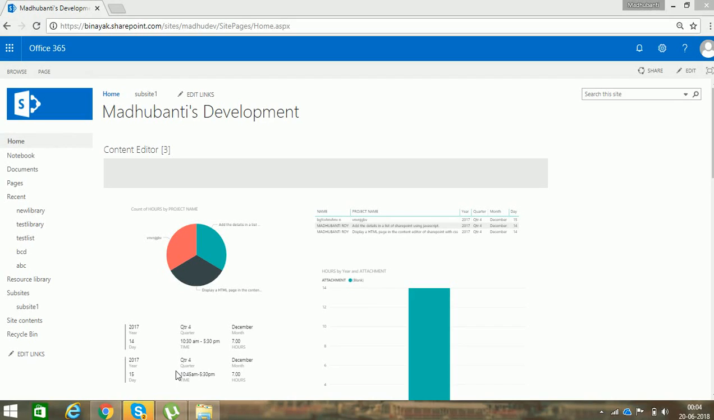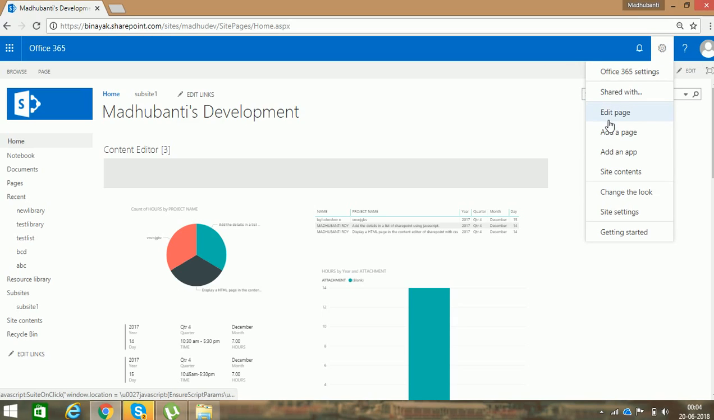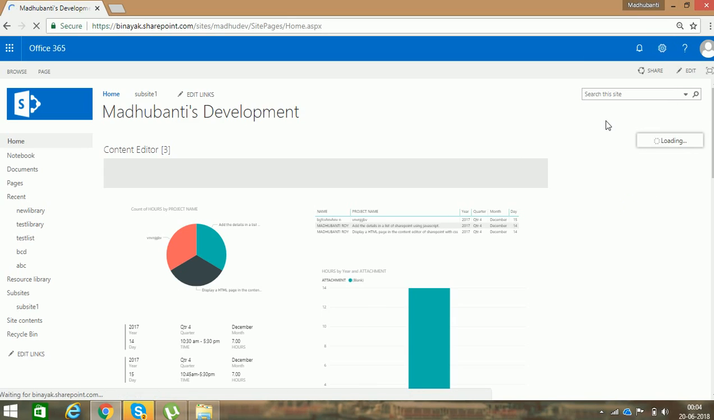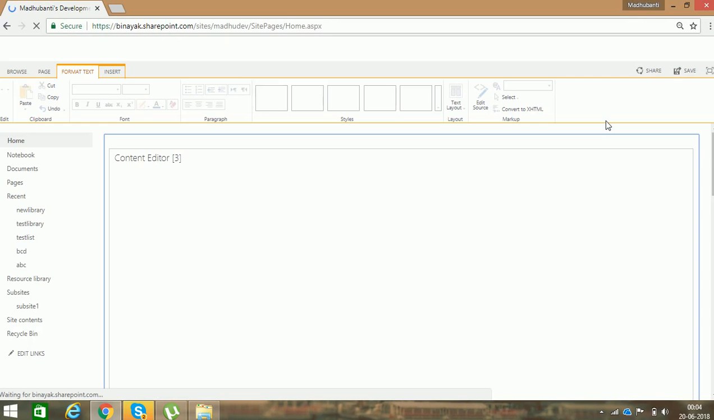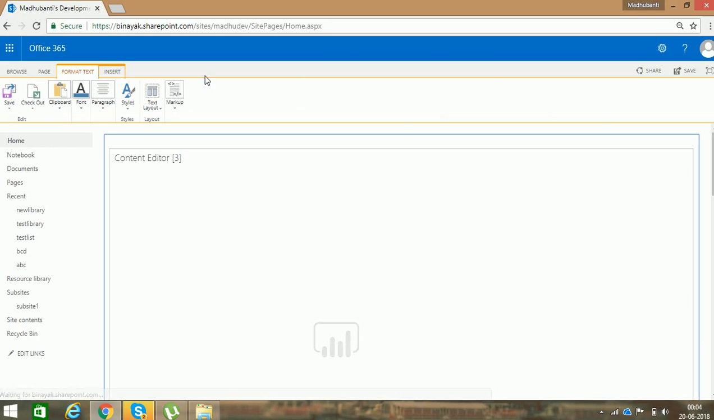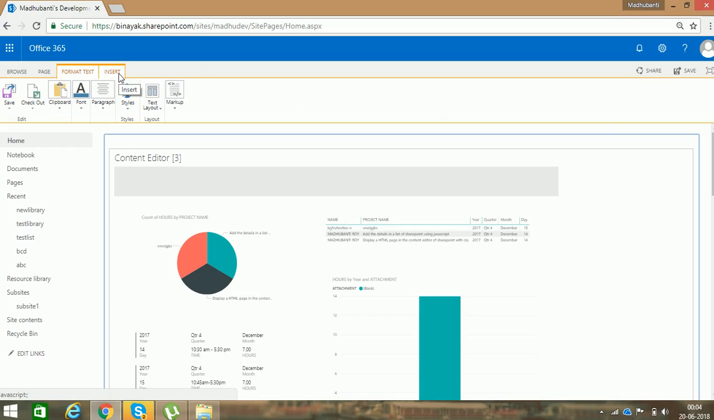Today's tutorial is about how to add a web part in SharePoint. So for this, at first I have to click on this settings option. There is an option which is edit page, and I have to click on this. When I'm clicking on this edit page option, there are lots of properties and options open. You can see that I can choose whatever I want.